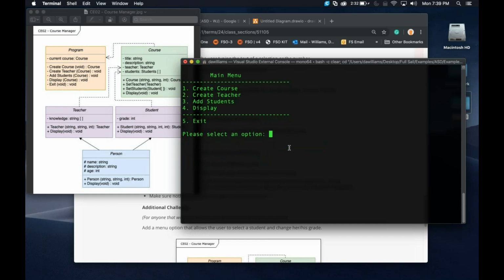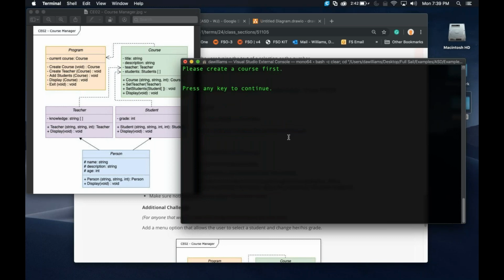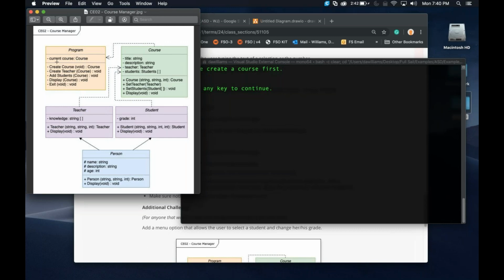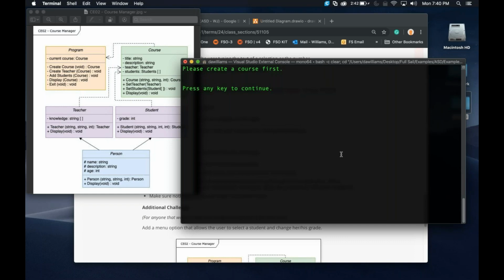All right. Now the first thing that I'm going to do is try to go backwards. So I'm going to try to display this. Now you're going to say, why would you hit that? Because we haven't created anything. But that's exactly it. What should happen here is that you have to create the course before you actually do anything else. So this is using a null check, and what that's checking against is this member variable, the current course, which is going to be that whole course. If this is null, as it should start with, then you should not allow the user to display anything because there's nothing to display.